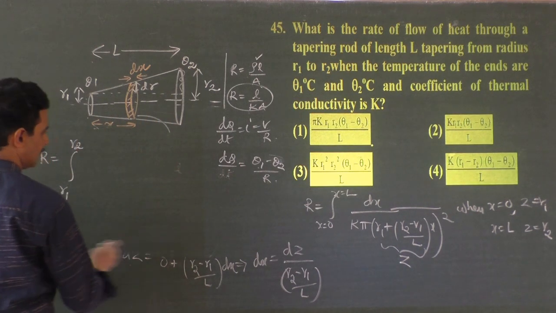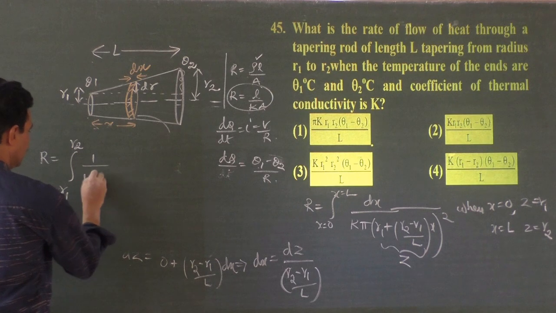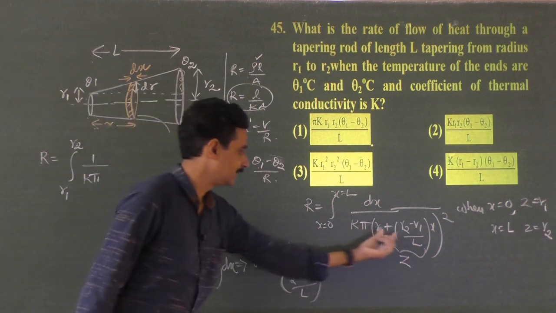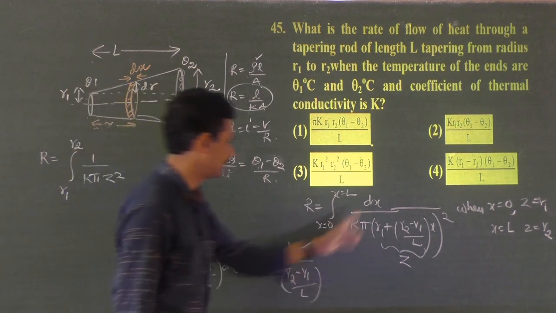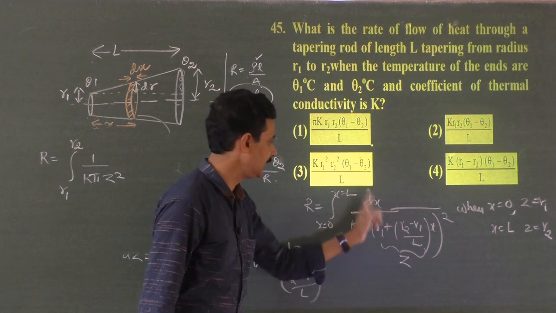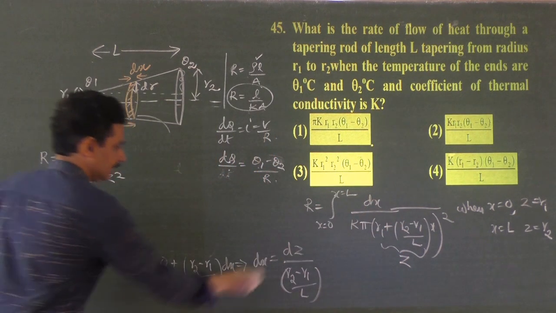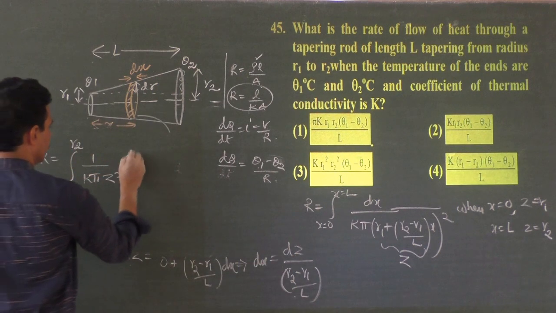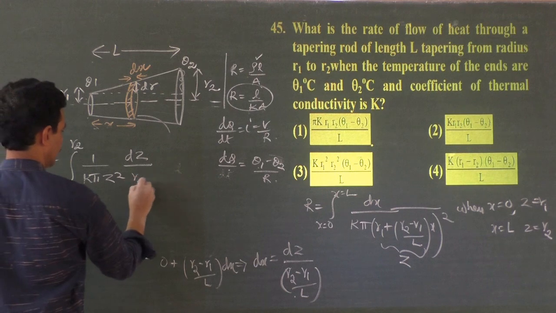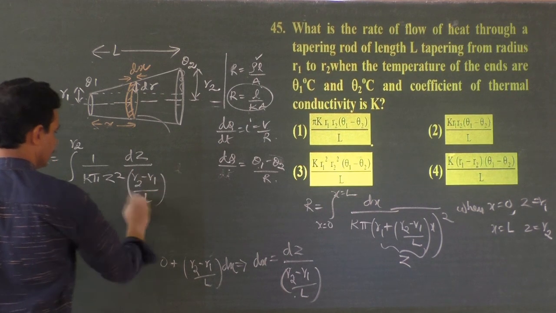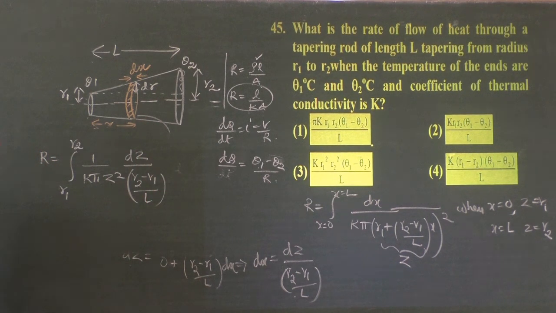What about this one? 1 by k pi. That remains as it is. This is z square. 1 by k pi z square. And dx can be written as dz divided by R2 minus R1 by L. That is enough for me.